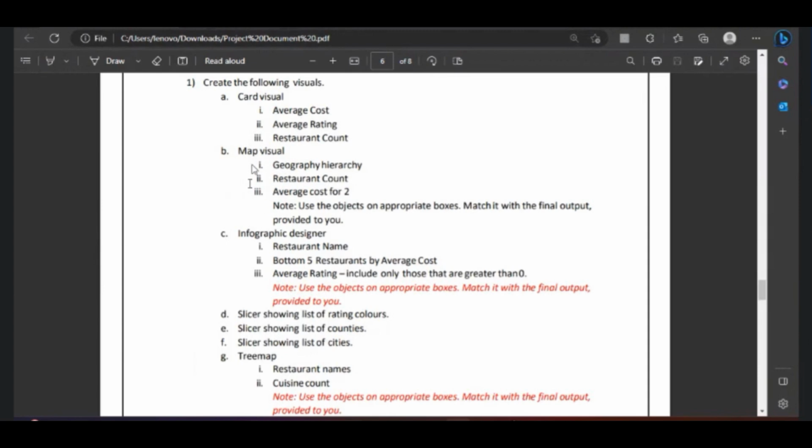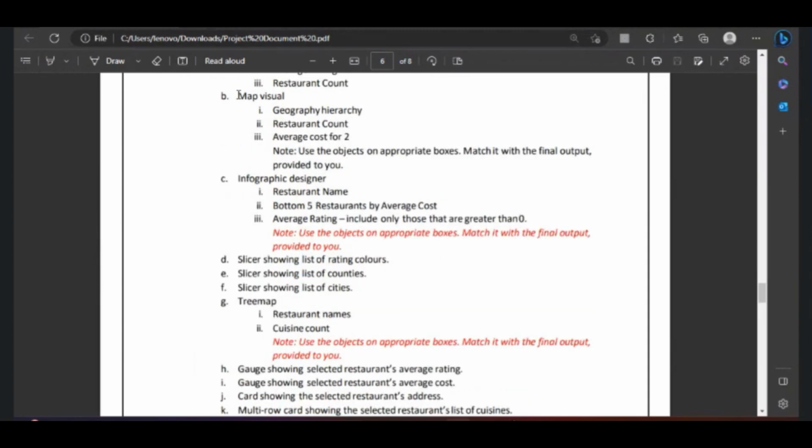Then the map visual. We can use a map also. In that map there can be a geographical hierarchy. How the geographical hierarchy can be created, that I will show you. There are two types of maps in Power BI, one in desktop and another one in Power BI service. So that I will teach you later. So this is about the map visual.